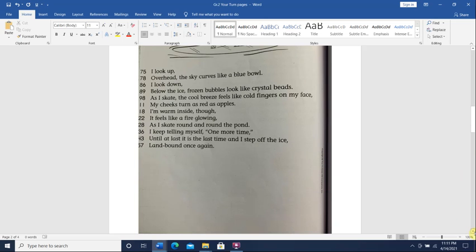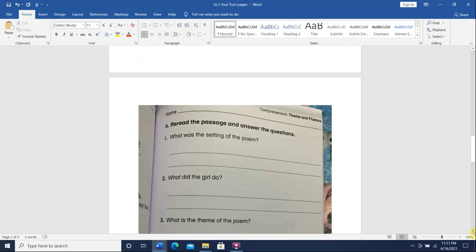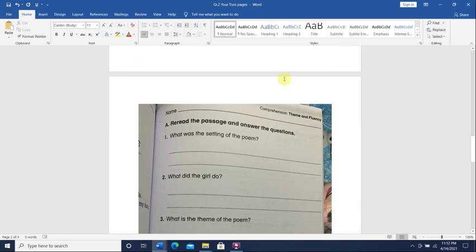Okay, let's see the questions. It says, what was the setting of the poem? Okay, what was the setting of the poem? The word setting means the place. Where is she?